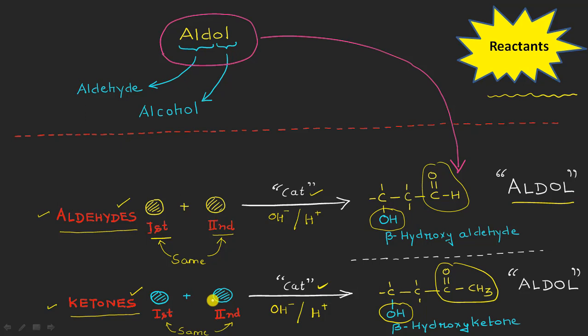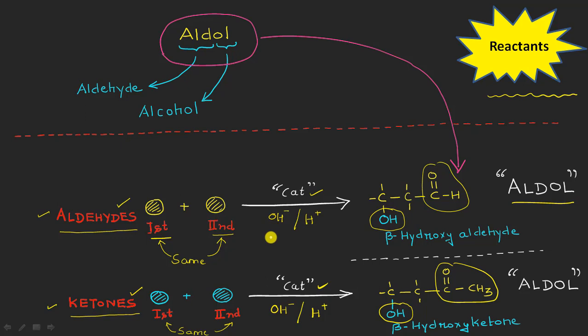If the molecules of aldehydes and the ketones in this reaction are not same, we won't be calling it a normal aldol condensation, but instead that will become a cross aldol type of reaction. I will be preparing another lecture on the cross aldol type of reaction, but as far as this particular topic is concerned, that is the aldol condensation, we will be ignoring the cross aldol type of condensation here in this case.